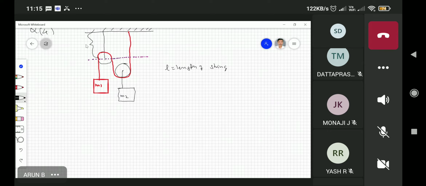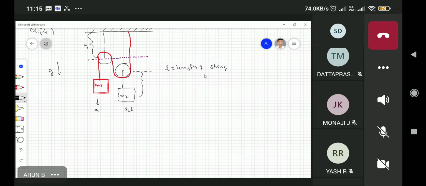This is a fixed distance. Also, this distance is fixed. I am taking my gravitational force along the downward direction, and I am taking my acceleration along the minus j direction as positive acceleration. So I am taking A1, and this is A2, the accelerations of these masses, along this direction.